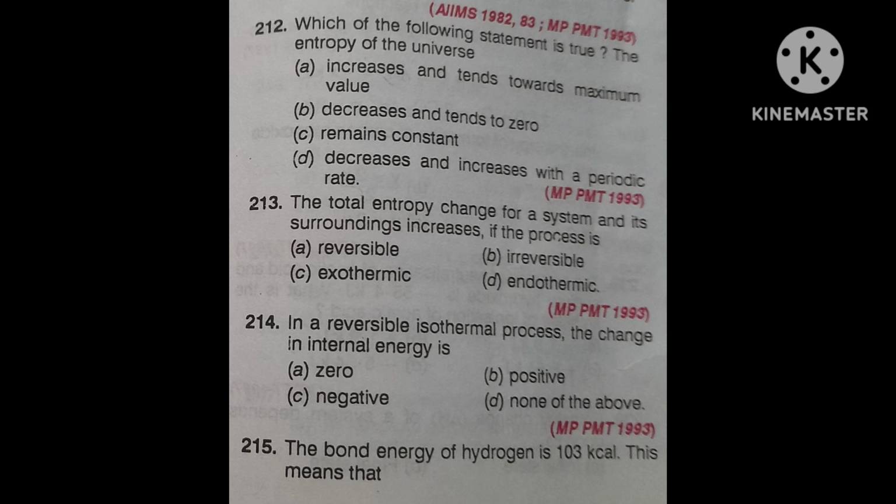Third, G minus Ts is equal to H. Fourth, S is equal to H minus G. This question will take hardly 10 seconds to answer, and it was asked in BHU. Just think, after that I will tell the correct answer and its explanation.